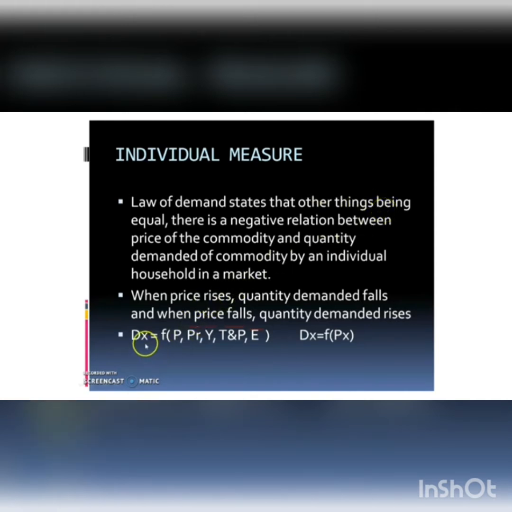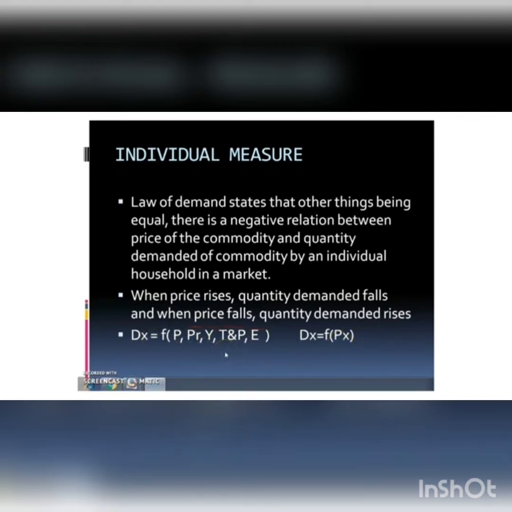Actually, demand is the function of price of related goods, income of the consumer, taste and preference of the consumer, and also expectation about future. But here we are assuming that all these things except price are constant. Then demand is only the function of price of the commodity.